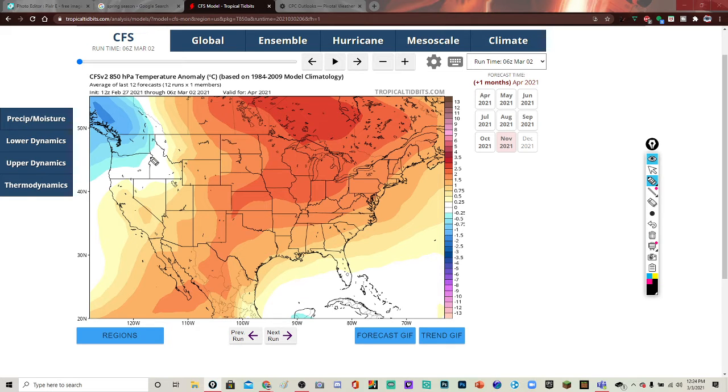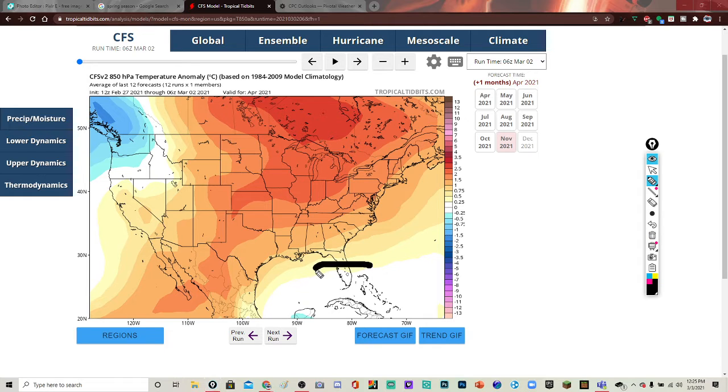Already looking like that here in March. Looking like a few cold fronts come through, and possibly severe weather would be possible. I'll talk about it in a later video. I plan on talking about it. Hopefully I can make this video today, but if not, I'll make one next week about it, unless it changes, of course. But this area seems like it's going to be the most warm here in April, at least it's showing here, or this whole area up here. It looks like it's going to be the most warm area.